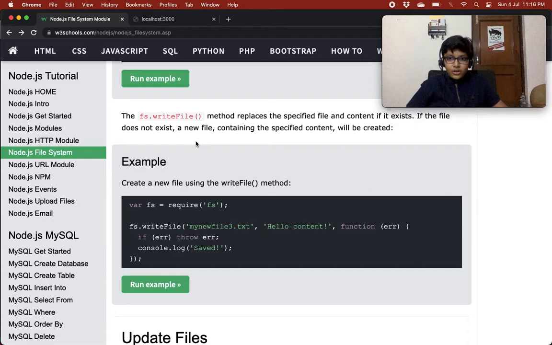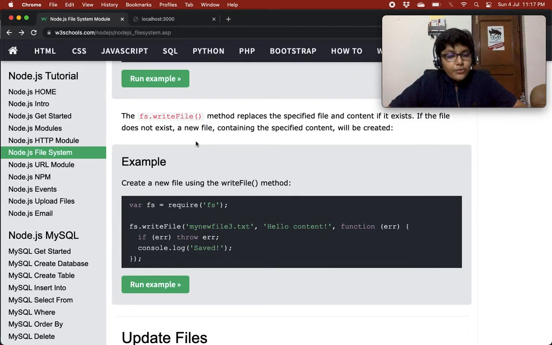If that file exists, it would basically recreate that file, leave the previous one, and whatever content you give is now the new content. You can also say that it just overrides the content of the file. If it does not exist, it creates a new file containing the specified content.